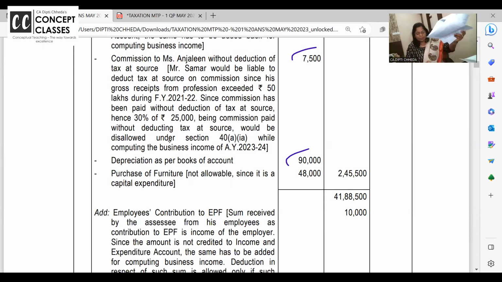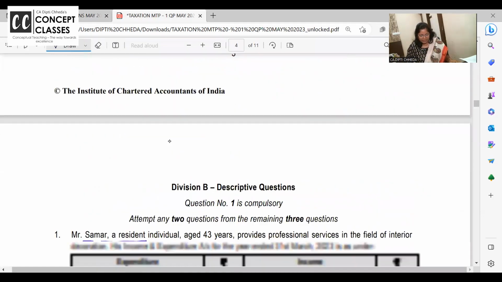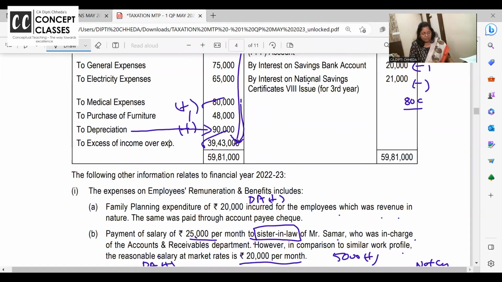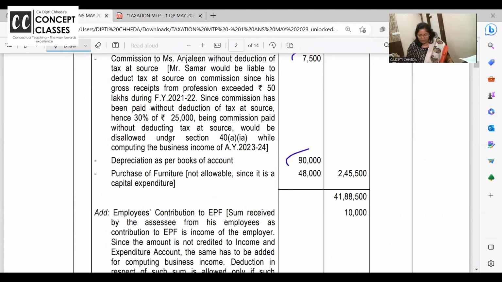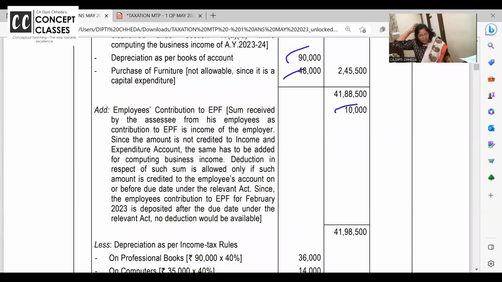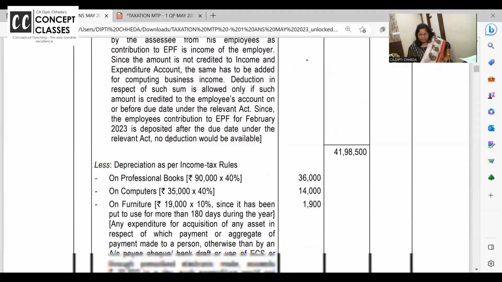है ना? दिख रहा है सबको? ये रहा. Purchase of furniture. 1 second. ये रहा. बिल्कुल भी disallowed. Straight disallowed. And now shall we allow add back EPF also? Yes. They have done some grouping. If you don't know, ma'am, इसको अलग कर रहे, इसको अलग, पूरा आप एक लाइन में you can do add, total, less total. बिल्कुल allowed है.